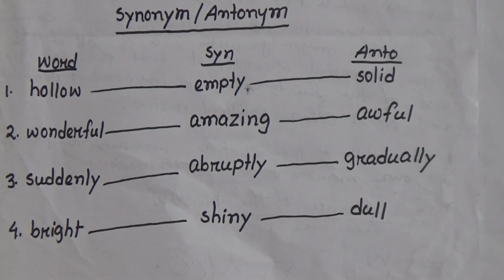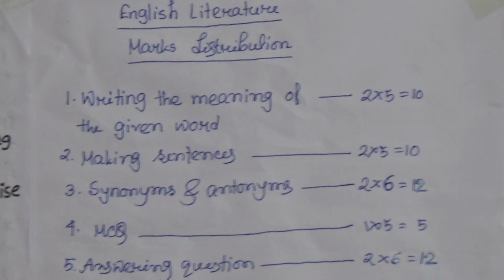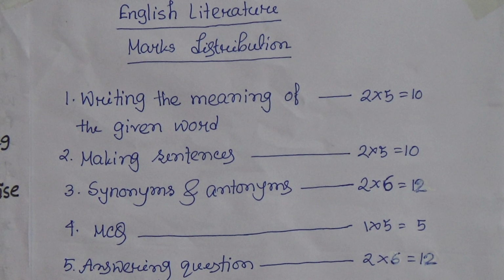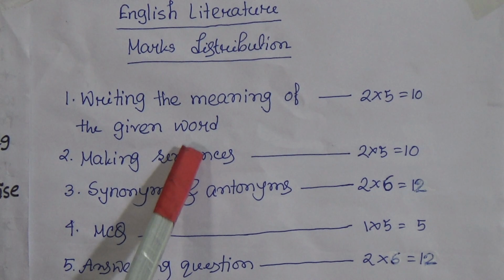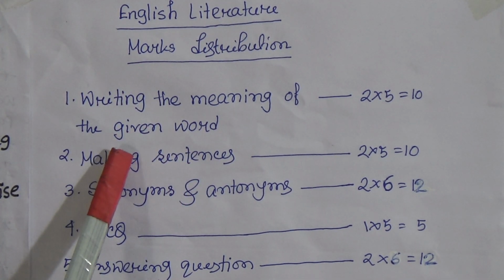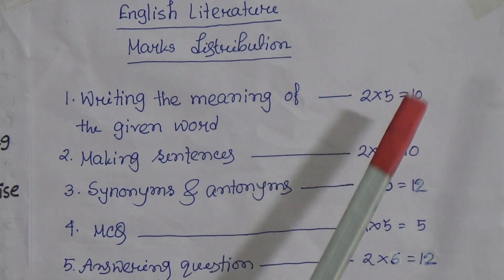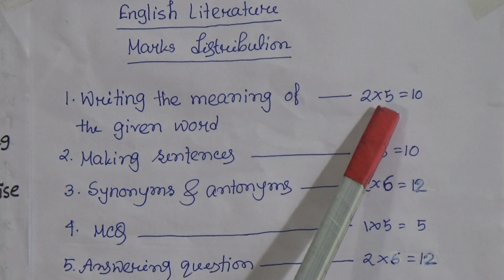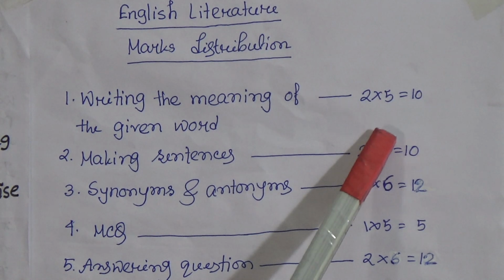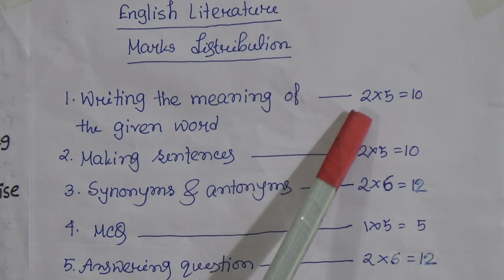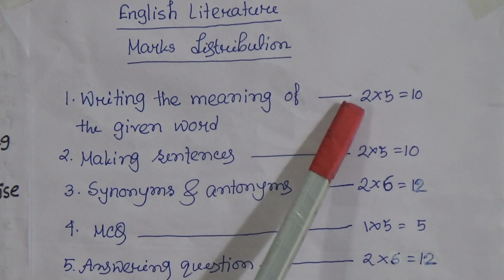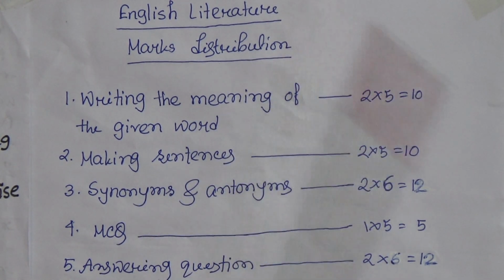Students, now I will discuss the question pattern and the marks distribution of the coming exam. At first, your first topic is writing the meaning of the given word. That means word meaning. Number 1 is actually word meaning. 2 into 5 is equal to 10. That means 5 words will be given for writing the meanings, and each word contains 2 marks. So the total mark is 10.